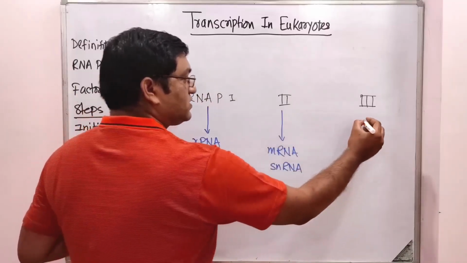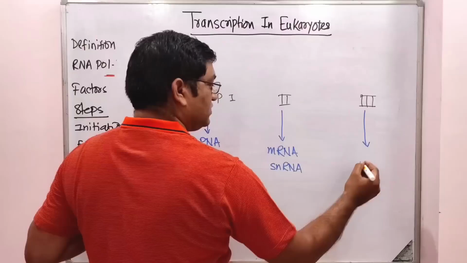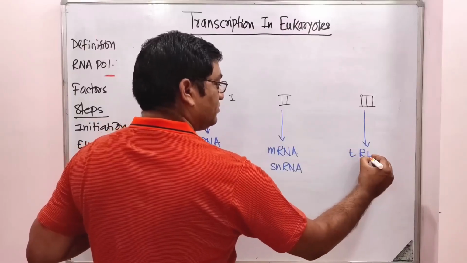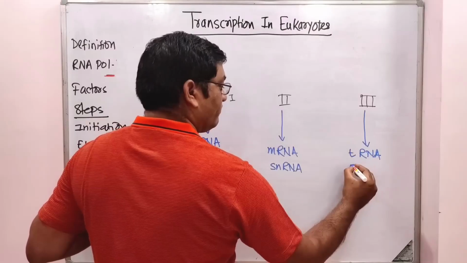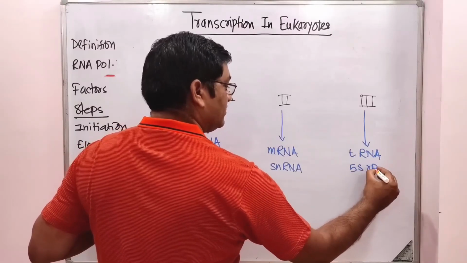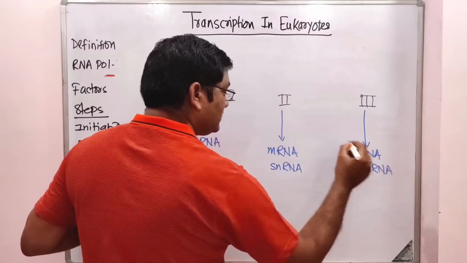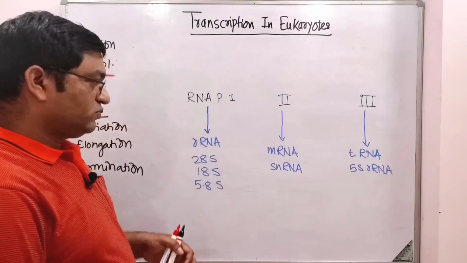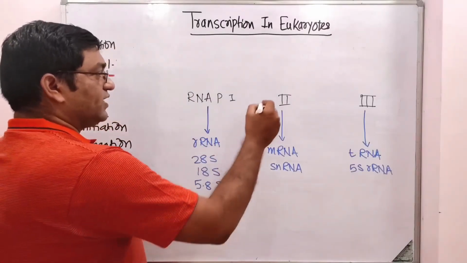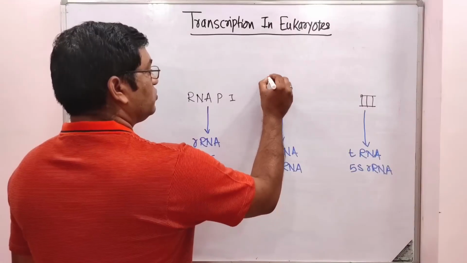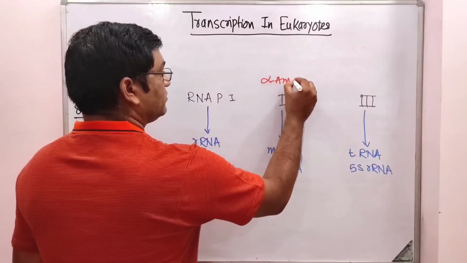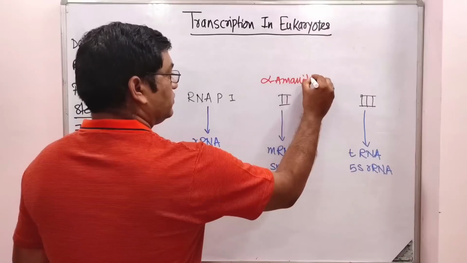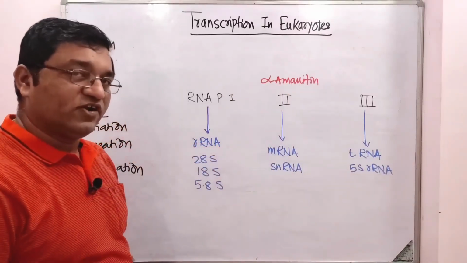While RNA polymerase 3 is involved in the synthesis of tRNA and 5S rRNA. So these are the three different types of RNA polymerase in eukaryotes. Okay, and RNA polymerase 2 is sensitive to alpha amanitin, which is a toxin from the mushroom Amanita phalloides.